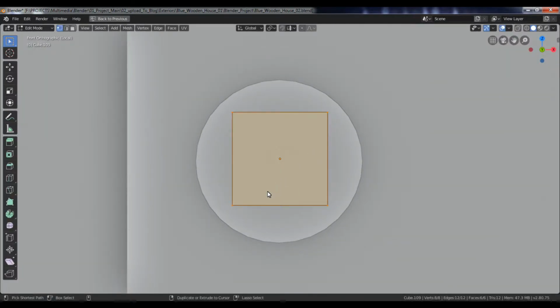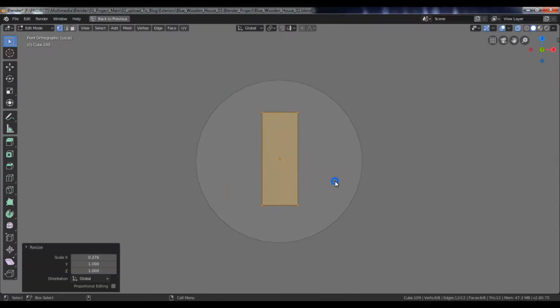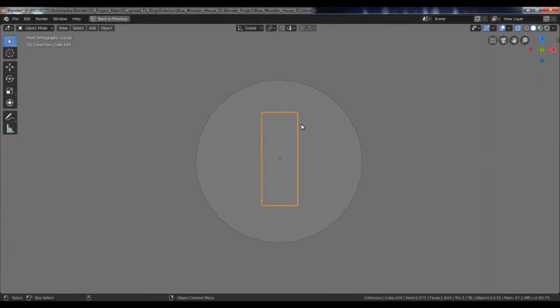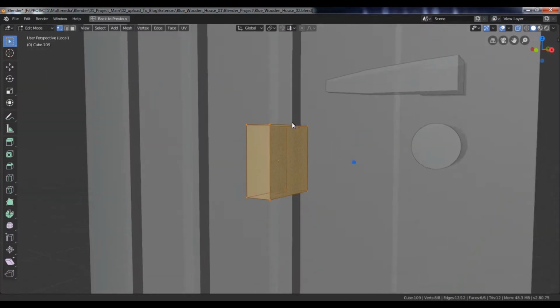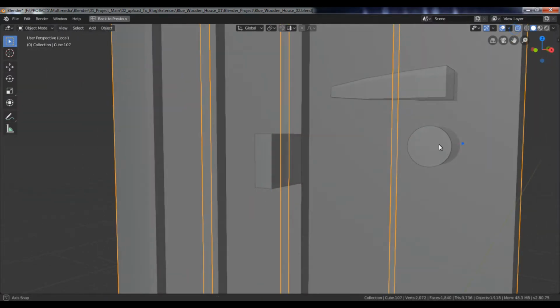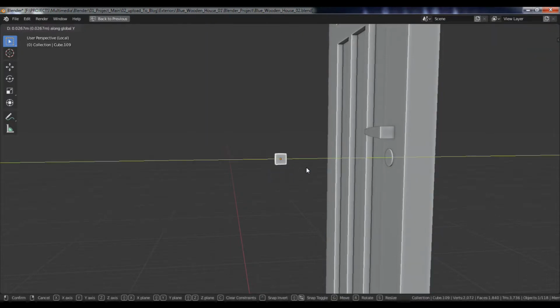Go to the Edit mode, turn on the X-ray, select all these vertices, and scale it down along the X-axis. Turn off the X-ray, go to Object mode, and move this object backwards along the Y-axis.